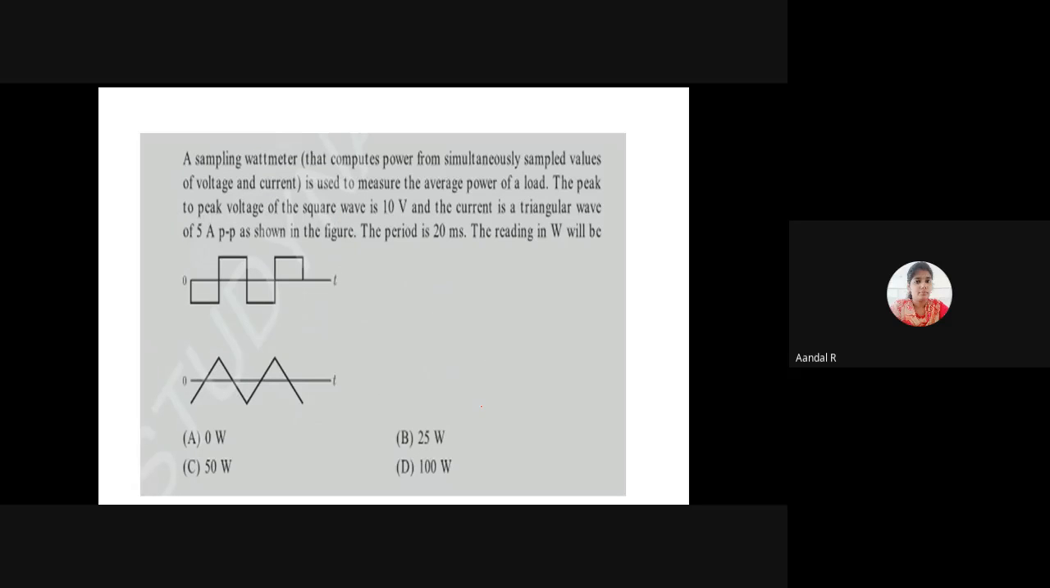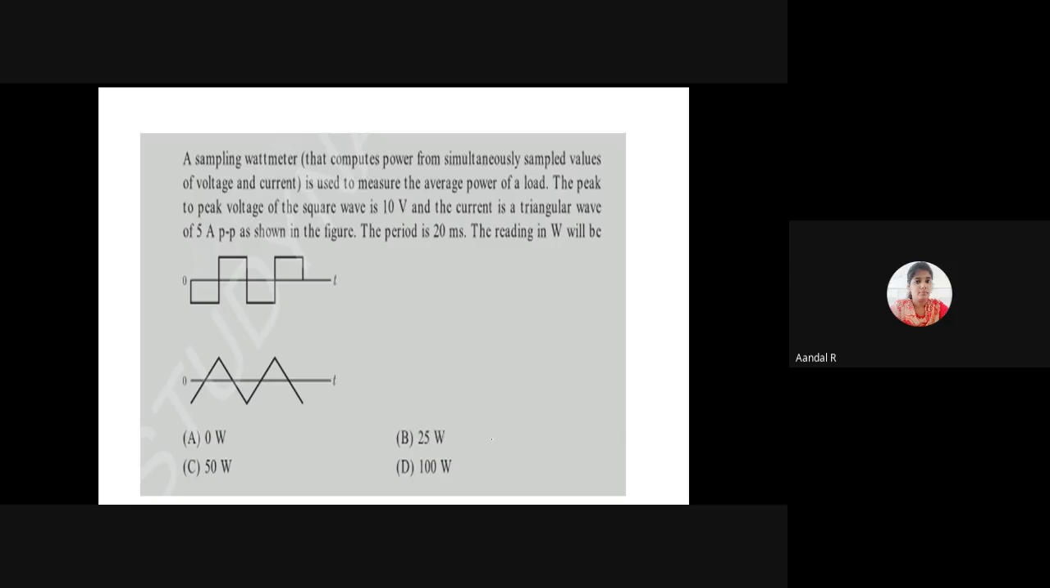This also gives the same. A sampling wattmeter is nothing but a meter that computes the power from simultaneously sampled values of voltage and current. It is used to measure the average power of a load. The peak to peak voltage of a square wave is 10 volt and the current is a triangular wave of 5 ampere peak to peak as shown in the figure.